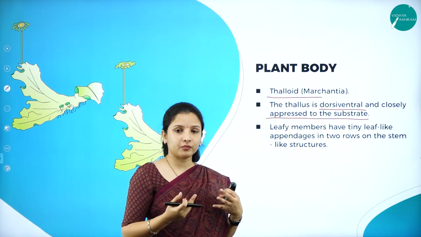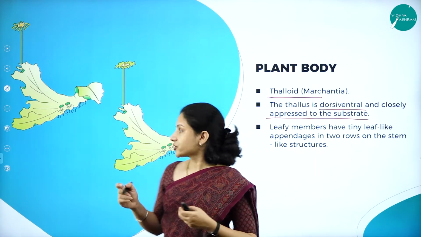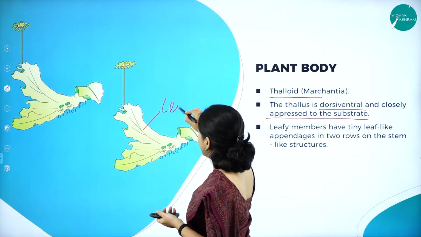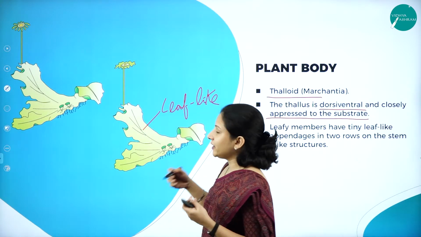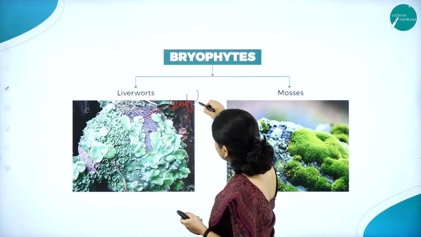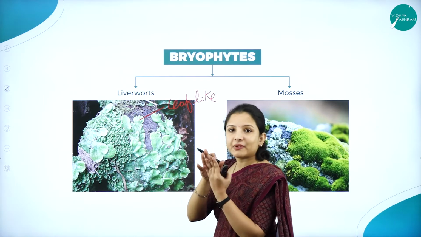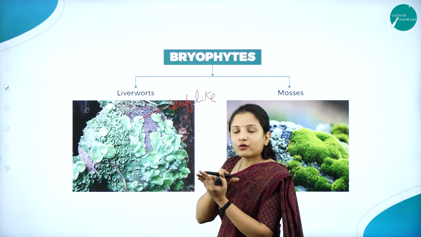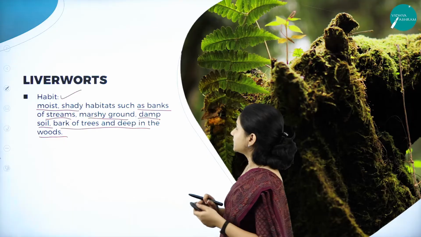Though they are leafy members, they do not have a leaf, but they have a leaf-like structure. So these are the leaf-like structures. That is why we can call them leafy members. And you can see they are appressed to the substratum. They grow as if they are stuck to the substratum.